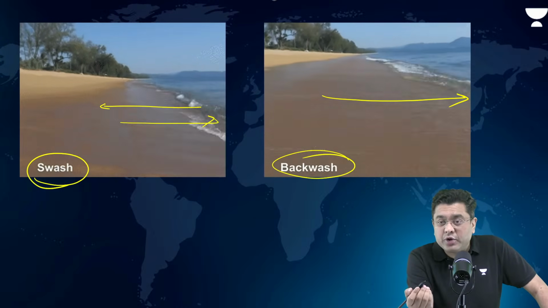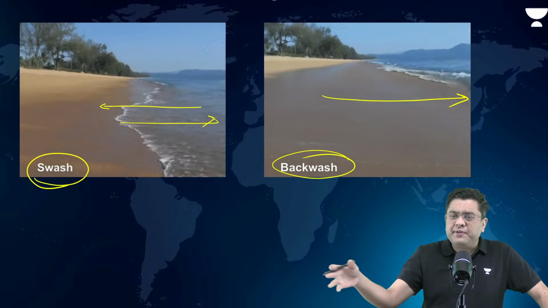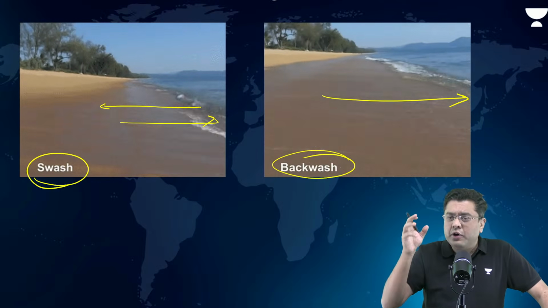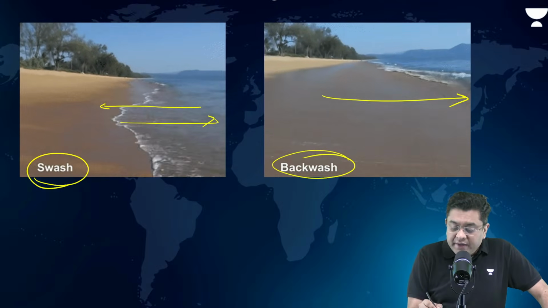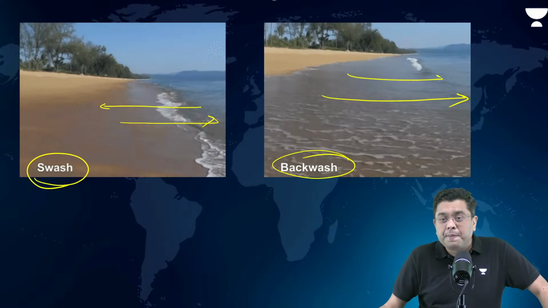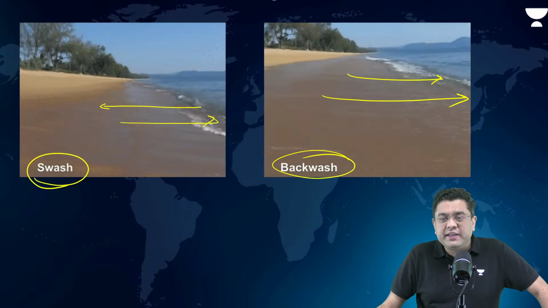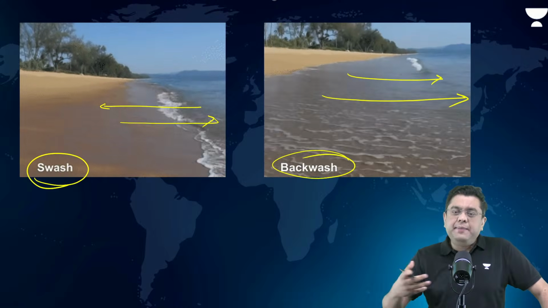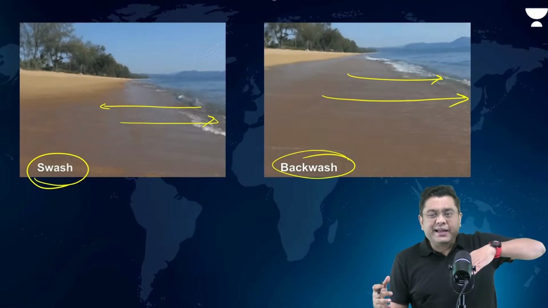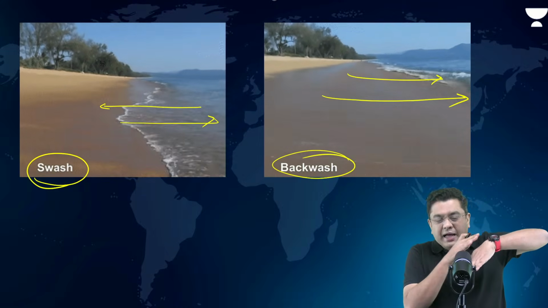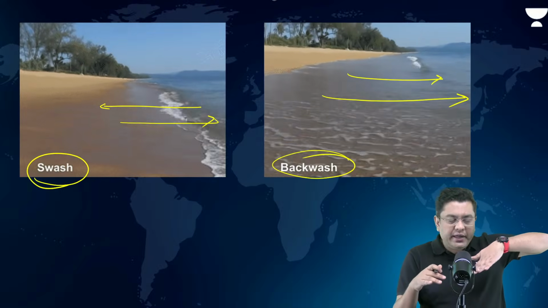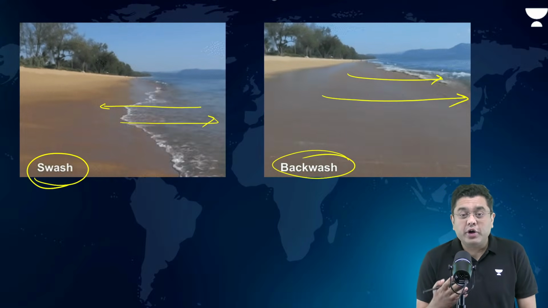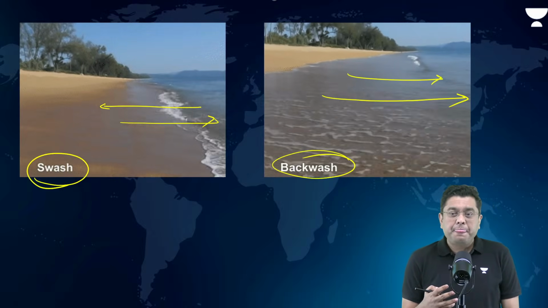Oftentimes, if you stand in the coastal area and have kept some of your goggles, shades, or water bottles, if the backwash is very strong, it carries them along with it into the sea, right? So, backwash oftentimes is driven by the gradient of the land, that is, the slope of the coastal area. Depending upon that, the backwash can be very strong or very weak.